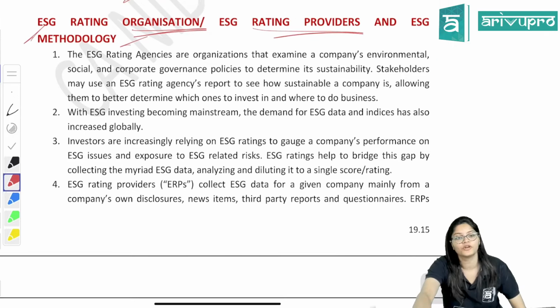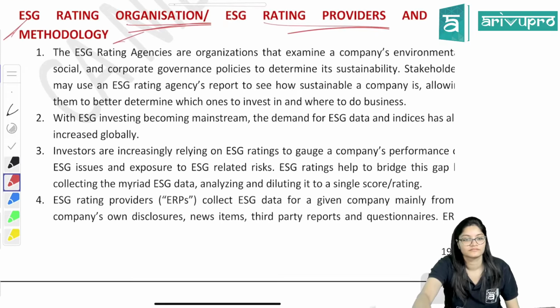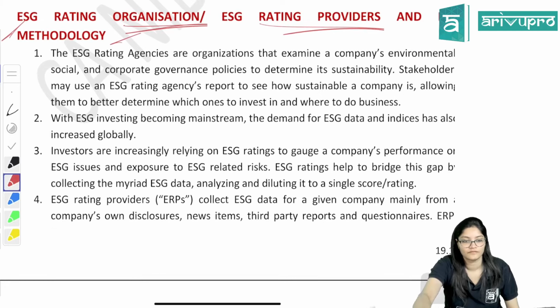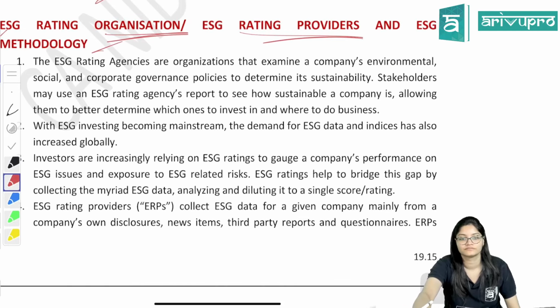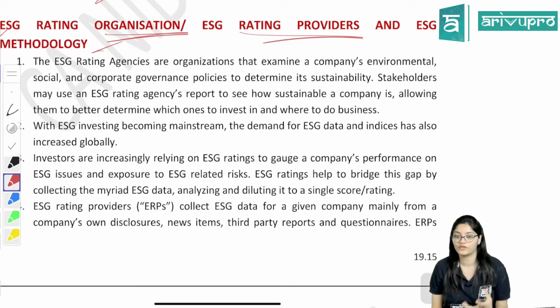Ma'am, why do we have to appoint these ESG rating agencies? We will only give the rating. We will only check our own organization. You can't do that, right? It is like you only writing the answer and you only checking your exam answer paper in your professional exam. Obviously, everybody will pass. Some outside person should be there to check your answer. Then they will decide whether you have cleared CS Professional or not. Right? Same logic here also.